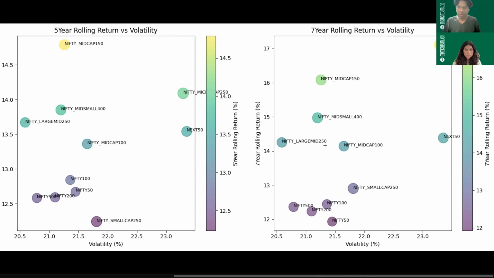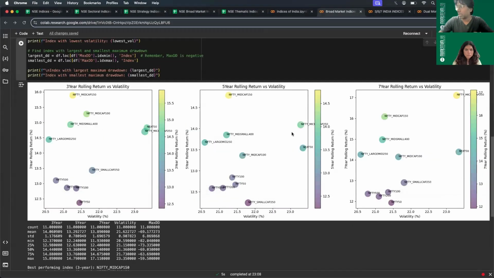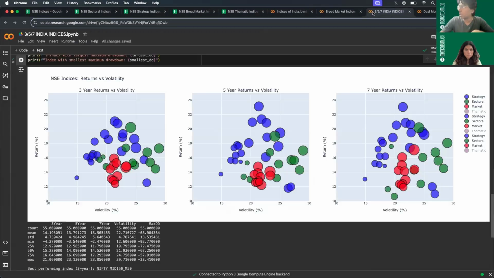Now, this is about the different market caps or broad market indices. Now I want to show everything together in one picture. So for that, again, this code will also be shared so that you can visualize. Now this is the final insight that we want to delve deeper into. This plot, same as the earlier one, shows the 3-year rolling returns versus volatility, 5-year rolling returns, and 7-year rolling returns. But in here, we take all the indices that are listed on NSE, meaning we take the strategy or factor, we take broad market indices, we take sectoral, and we take thematic.